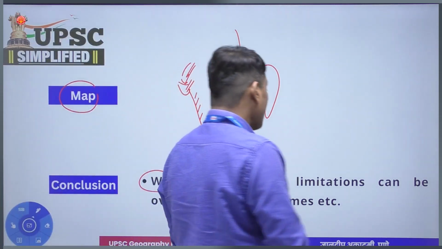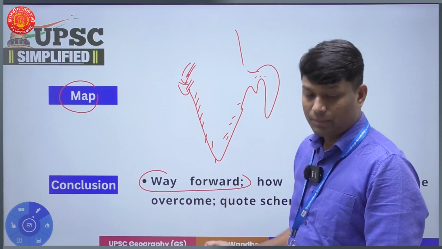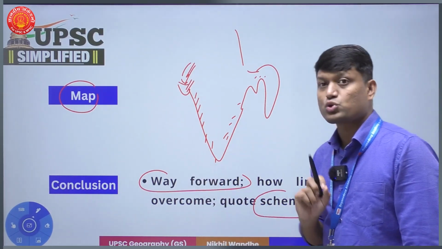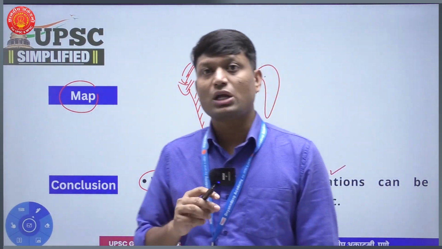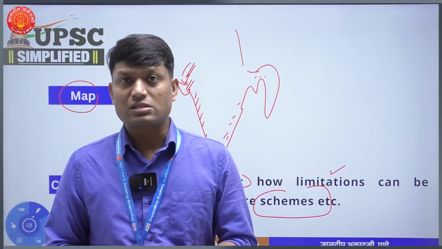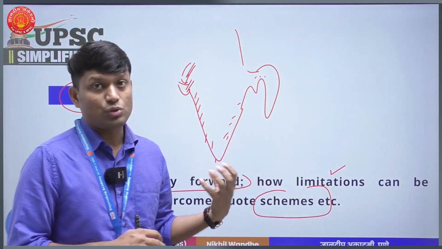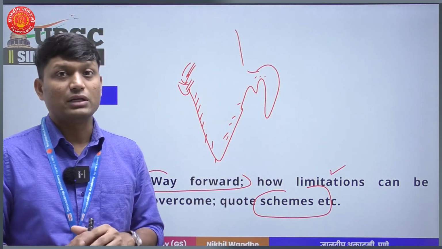where you'll talk about how these limitations can be overcome. You can also quote some schemes in here, right? So that is how you are supposed to approach this particular question. Try to write the answer, collect all facts and figures and data, and then try to approach this question in the method we discussed now, right?